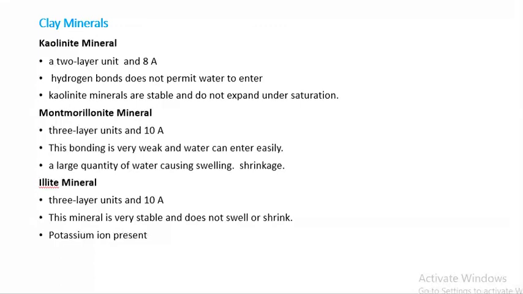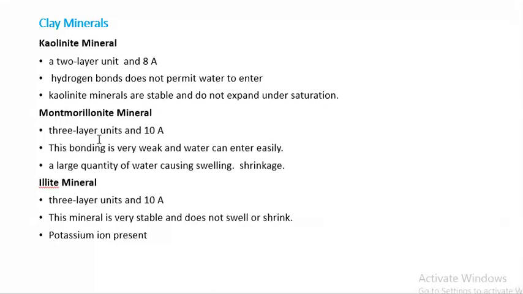Clay minerals. The important clay minerals are kaolinite, montmorillonite and illite. Kaolinite is a 2-layer unit and its size is 7 angstrom. It possesses hydrogen bonds. Here hydrogen bonds do not permit water to enter, and kaolinite minerals are stable and do not expand under saturation. This is the important term: stable and do not expand under saturation.